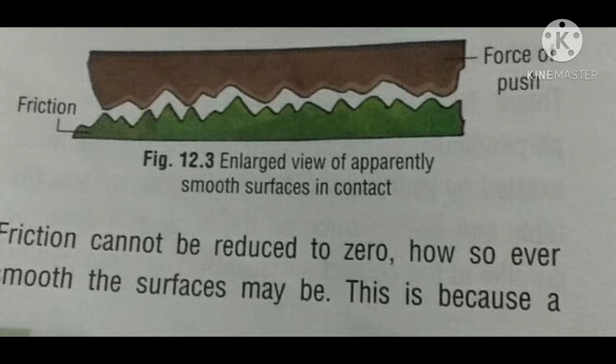The roughness of the surface can be represented by peaks and valleys. If the roughness is more, then the friction is more. If the roughness is less, then friction is also less. Friction cannot be reduced to zero, howsoever smooth the surfaces may be. This is because a